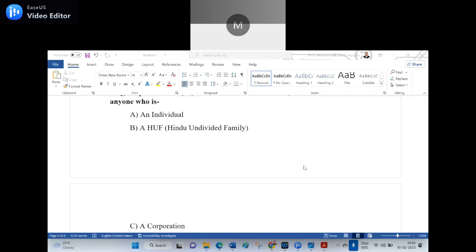In inheritance, in family law, they will consider it, but I don't know whether they consider it in income tax. For inheritance, yes, an unborn person is viable. He will be entitled to the succession. But I don't know whether in tax law they consider the unborn person also a person.